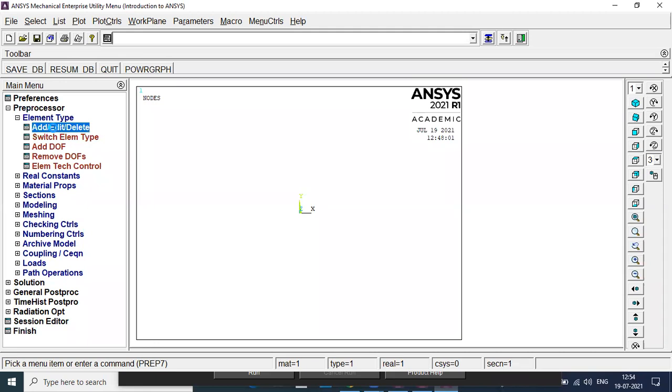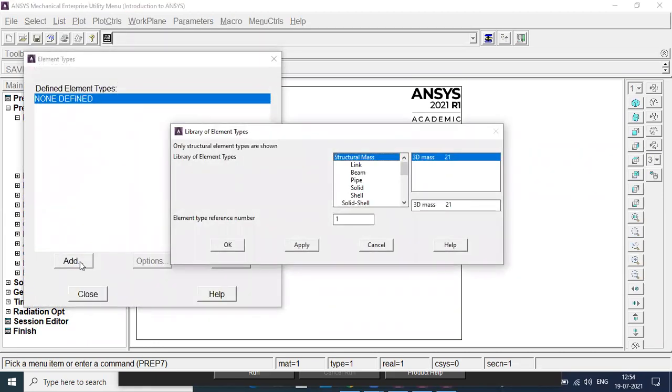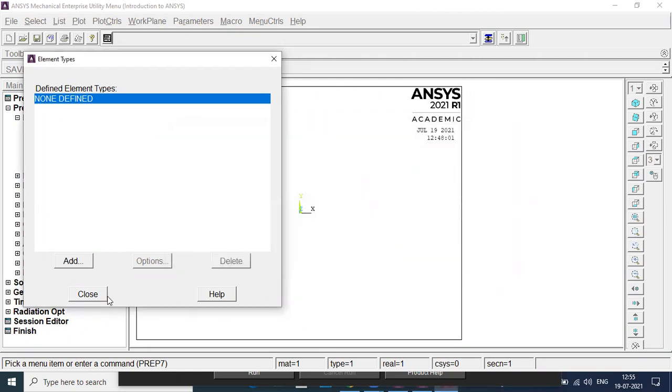Let's say I will go to add, edit, delete. I will go to add. Now see which elements are available for the structural field. Try to understand. We have selected structural field. So what are the elements available? We have link, beam, pipe, solid, shell, solid shell, and gasket. You can see these are the elements which are available for structural field, right? So I will just cancel it and close it.